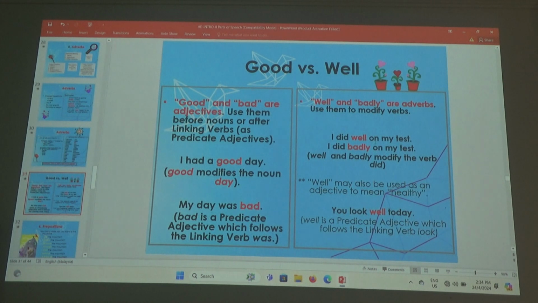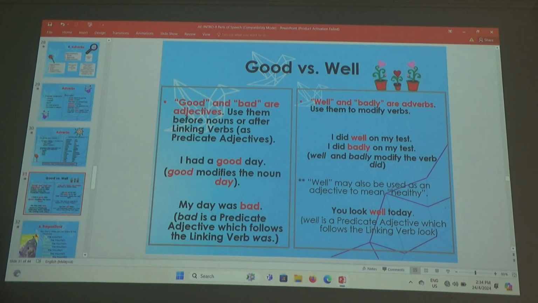Okay? So the good and well, I think many times we make mistakes. Like for example, I work hard. Let's understand this sentence. Yeah? I work hard. You say I work hard. I is the subject, a noun. Very good. Work is the verb. Hard is the adverb. Very good. Right?